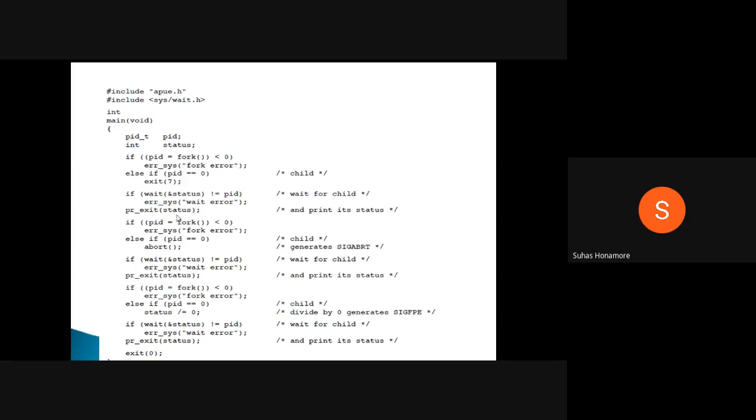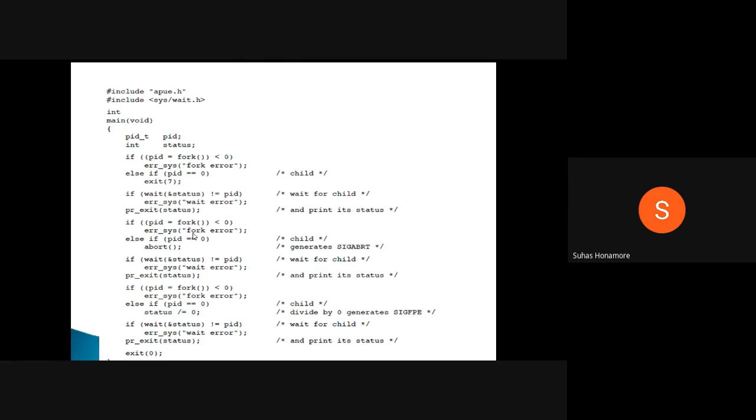What we are printing here is with pr_exit. Depending on whatever status we get, in this function pr_exit we have if conditions. Depending on the status, it will print it. The status values 0, 1, 2, 3 are all listed, with corresponding meanings. That will be printed in this function, pr_exit. So whenever we pass the status as 7, it will print the corresponding status, which we got as 7.